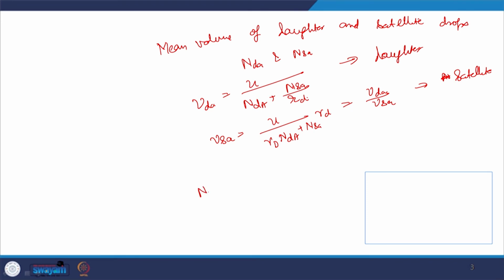Now, here NDA, NSA, sigma DA, sigma SA and RD are the model parameters. So, by this way we can start the modeling of those parameters.